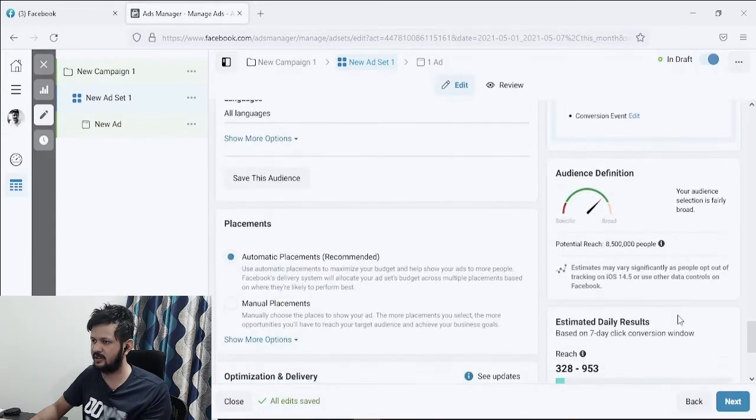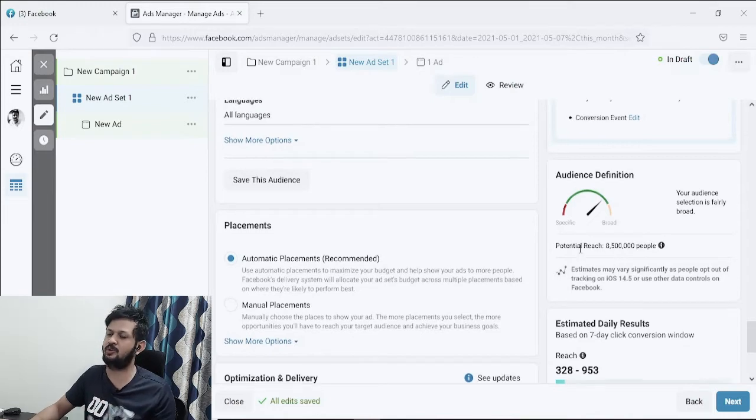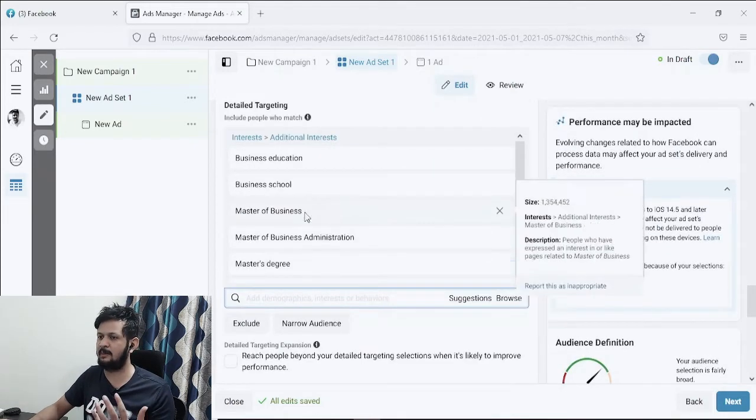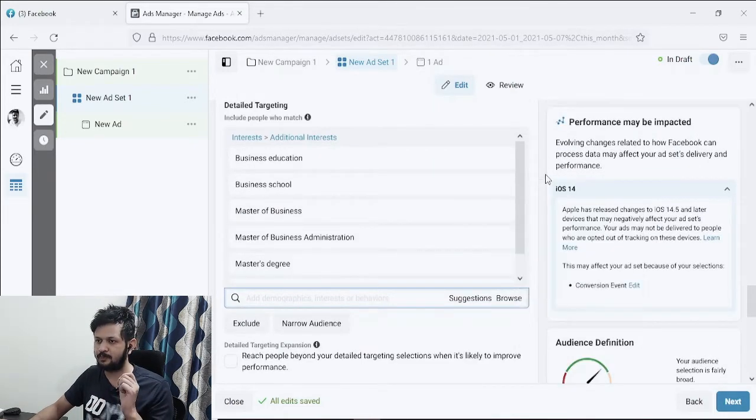And if you see the targeting level, the amount of people right now is 8.5 million, that's the amount of people you're going to reach if you just run the campaign for these. But make sure you laser focus your targeting, narrowing it down by multiple layers of targeting, so that it reaches only the people who are very strongly interested in your product.